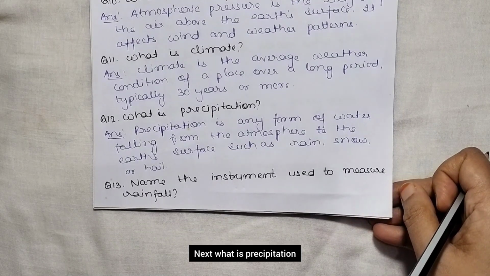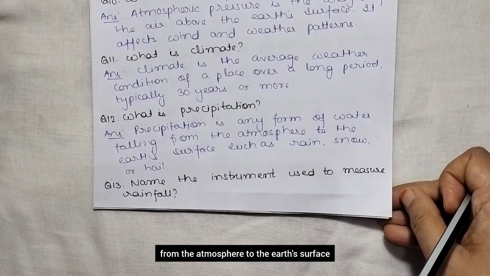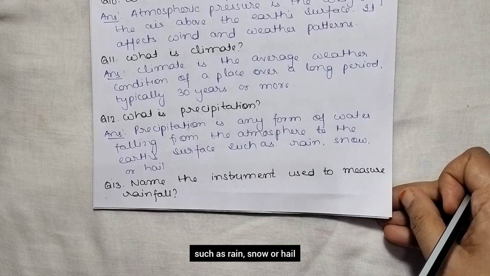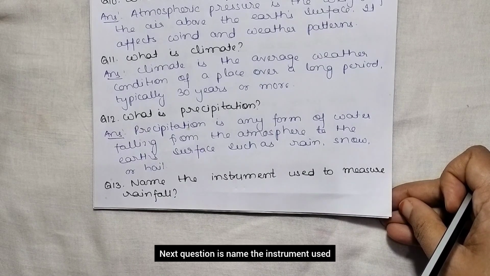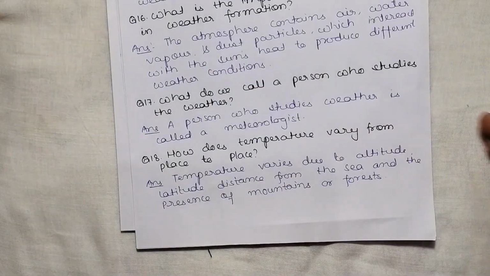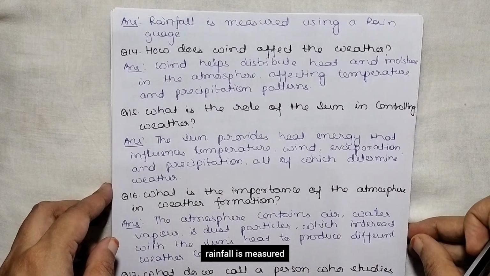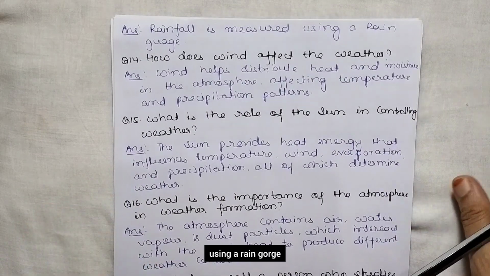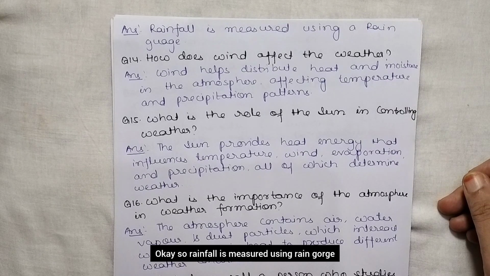Next, what is precipitation? So precipitation is any form of water falling from the atmosphere to the Earth's surface, such as rain, snow or hail. Next question is, name the instrument used to measure rainfall. So rainfall is measured using a rain gauge.